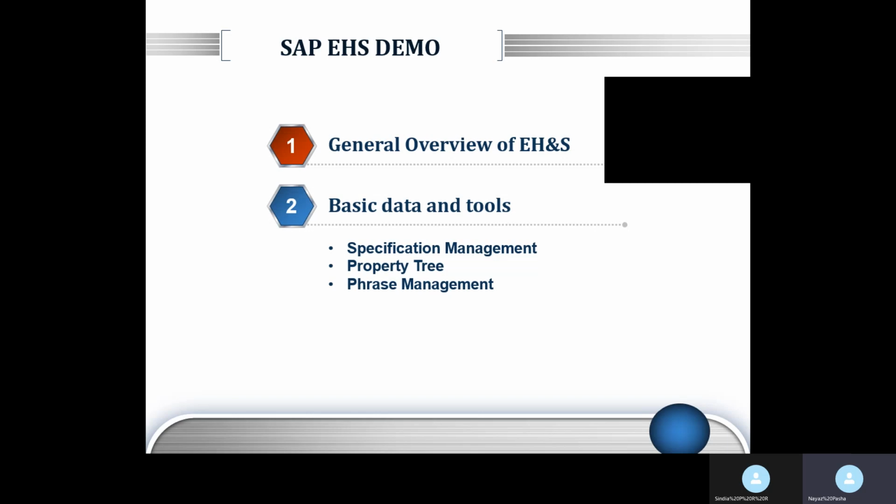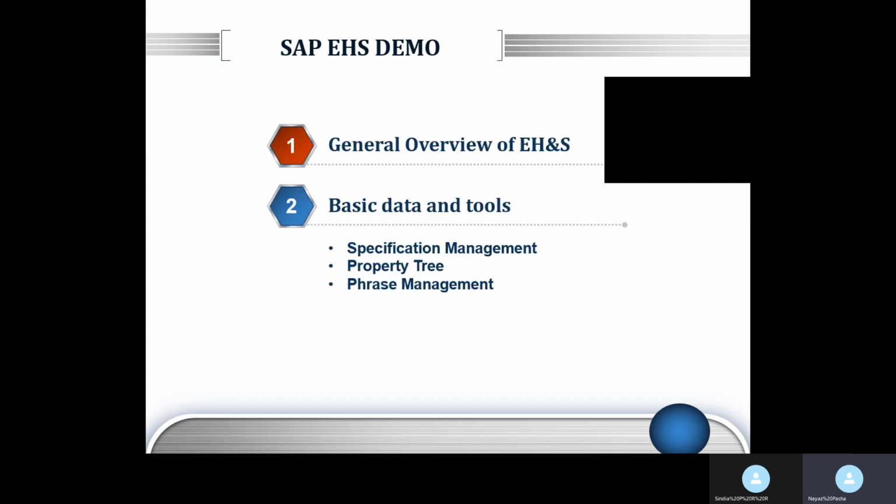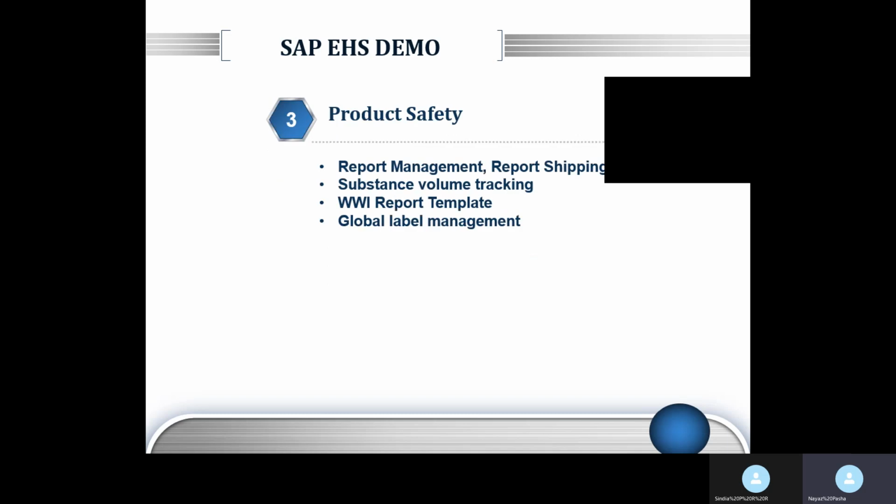So this is a very important component which is connected with all the other things. Okay, so basic data and tools is mainly used for creating reports and for generating labels. If you want to generate any standard operating procedures or MSDS reports, product safety reports, all that can be done using basic data and tools. Okay, that's the purpose of this.